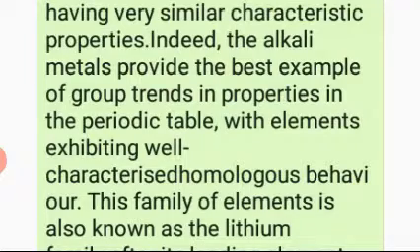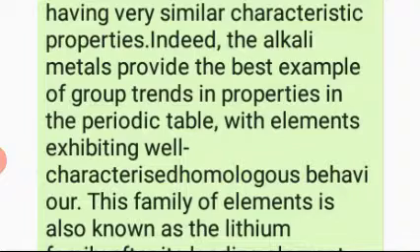Homologous behavior means the same behavior. Lithium, sodium, potassium, rubidium, cesium, francium are all like sisters or brothers of a family. So these family members have similarities, like brother and sister resemble by their physical features as well as their habits being the same.